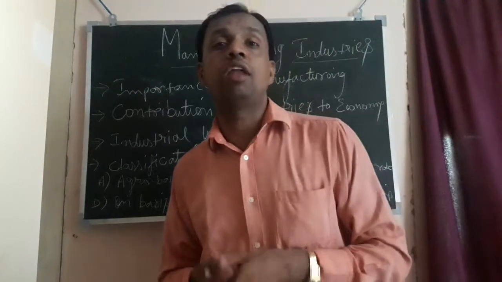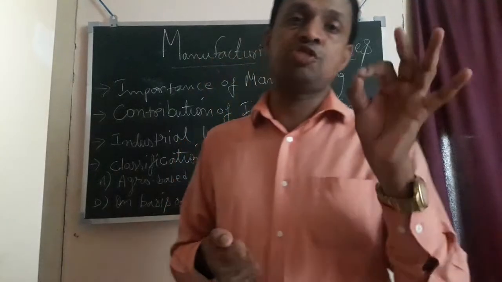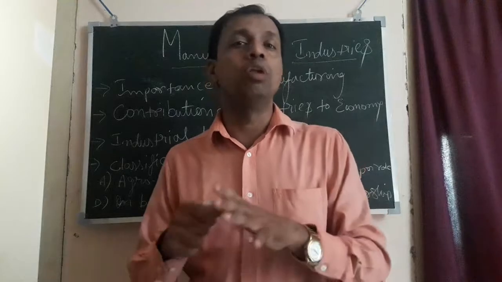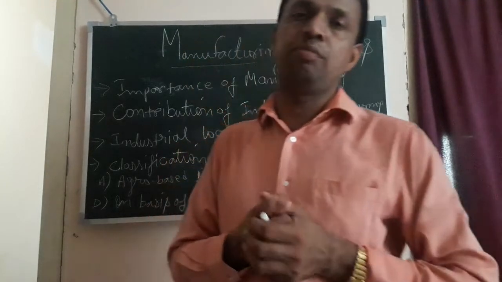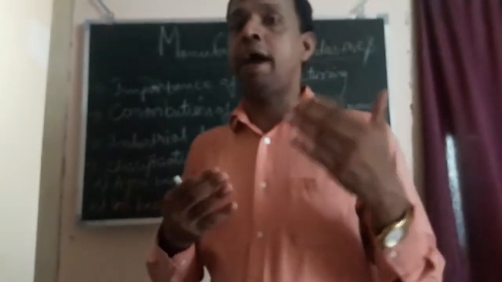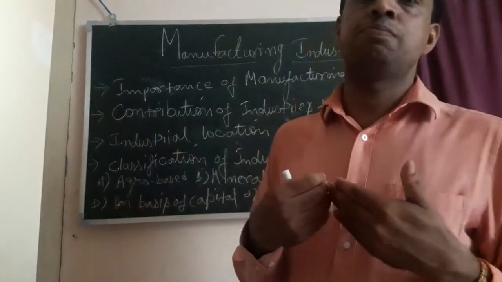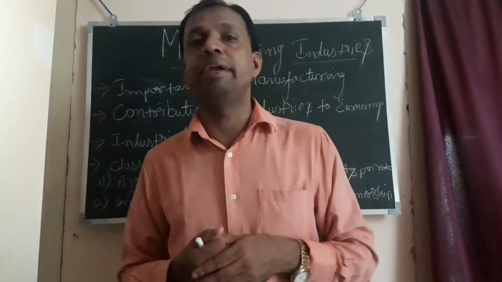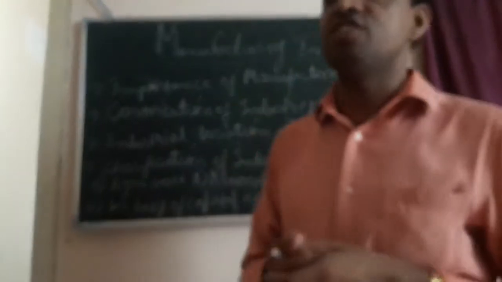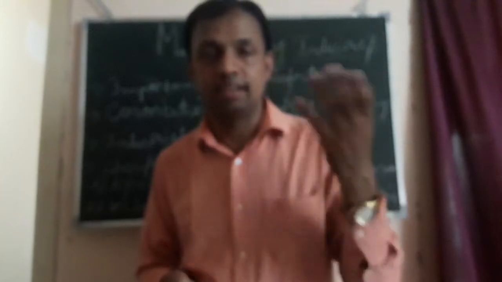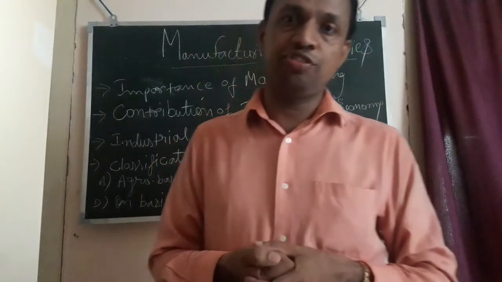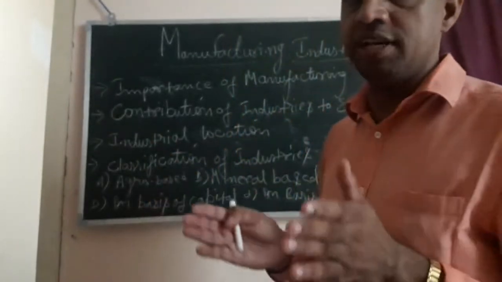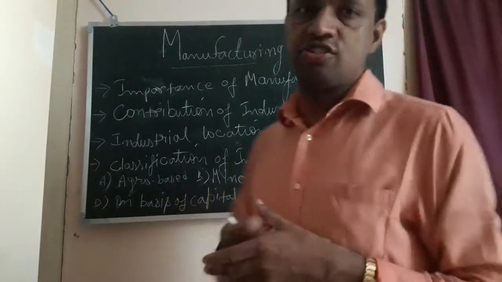Now, when we come to the large scale industries, the capital investment in large scale industries is minimum 1 crore and maximum no limit. There is no limit for the maximum because you can expand your business as per your capital. The best examples of large scale industries are Reliance, Tata, Aditya Birla Group of Industries, Mahindra, Ashok Leyland. So all these companies come under large scale industries.